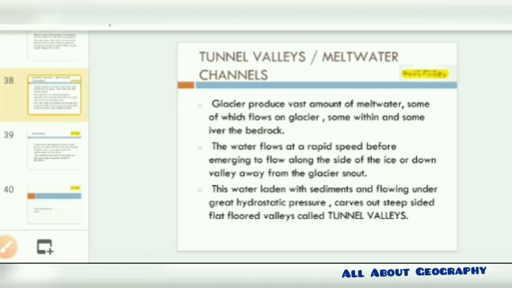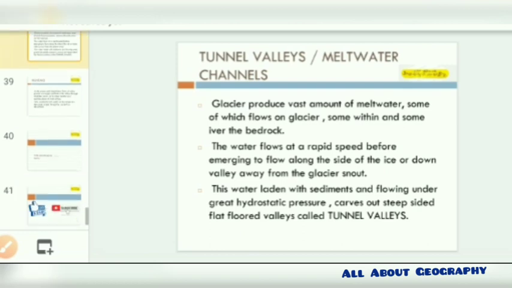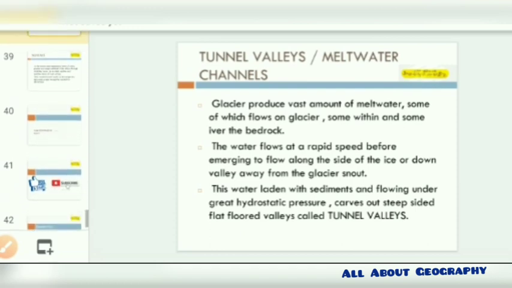This water is laden with sediments and flows under hydraulic pressure. This hydraulic pressure creates a flat-floored surface, known as the tunnel valleys or meltwater valleys. This is formed after the glacier starts to melt and water is formed over the surface.